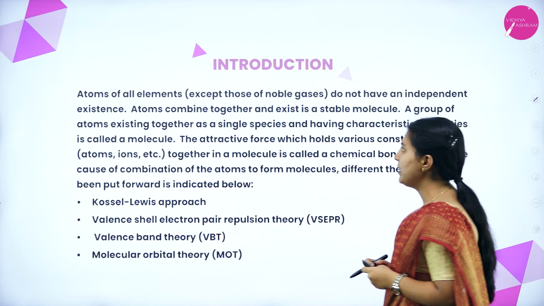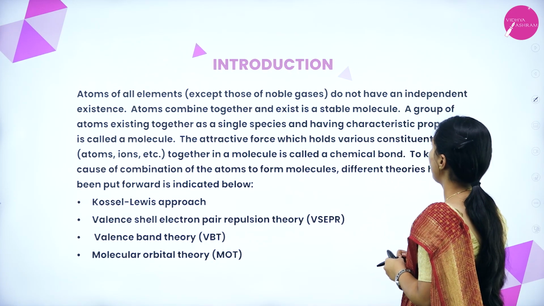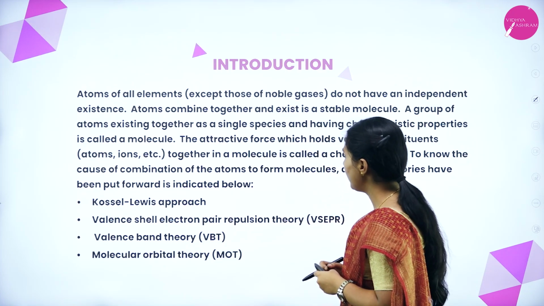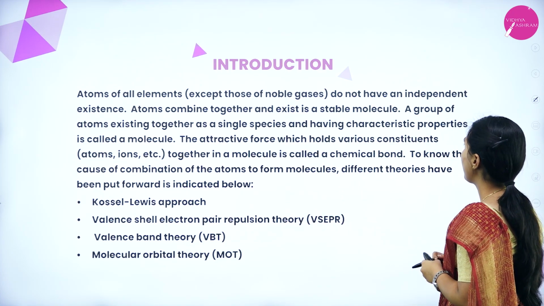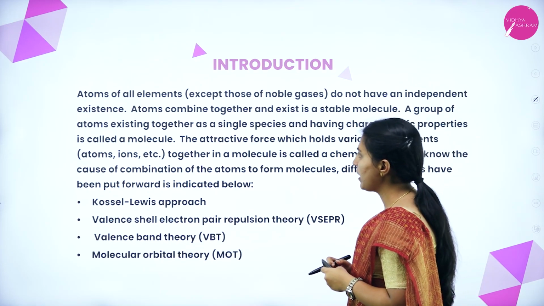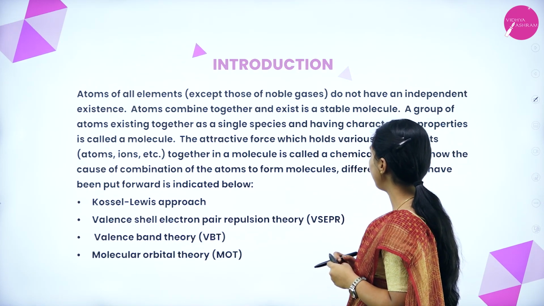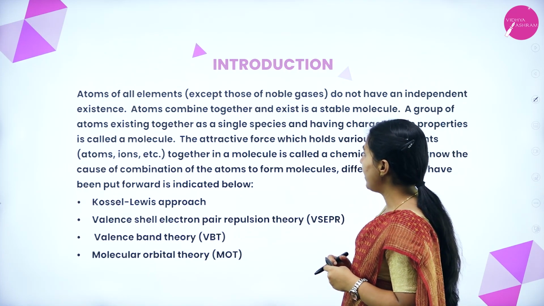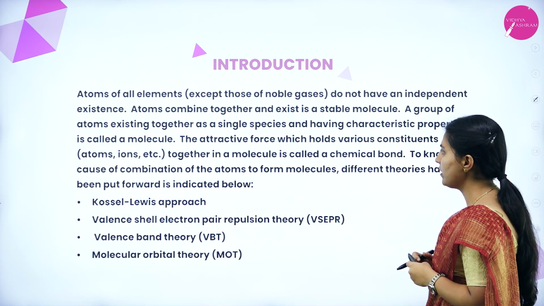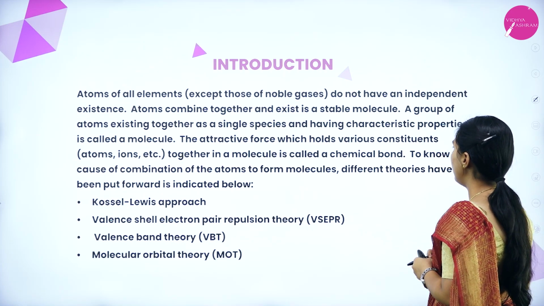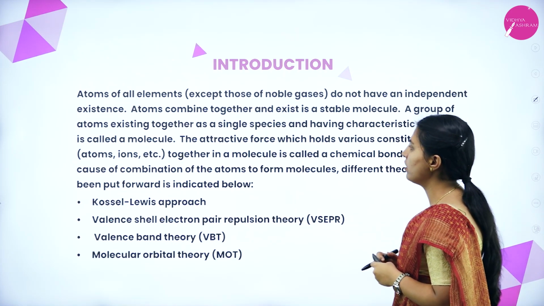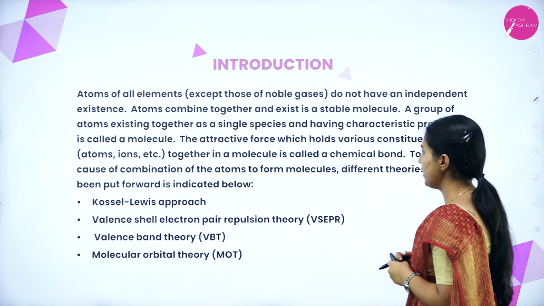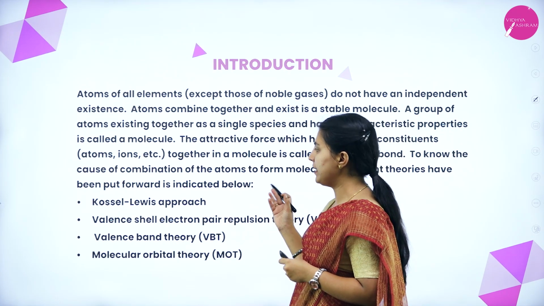Atoms of elements except those of noble gases do not have an independent existence. Atoms combine together and exist as a stable molecule. A group of atoms existing together as a single species and having characteristic properties is called a molecule. The attractive force which holds various constituents together in a molecule is called a chemical bond. To know the cause of combination of the atoms to form molecules, different theories have been put forward, as indicated below.